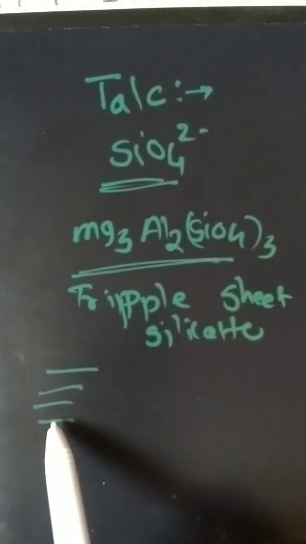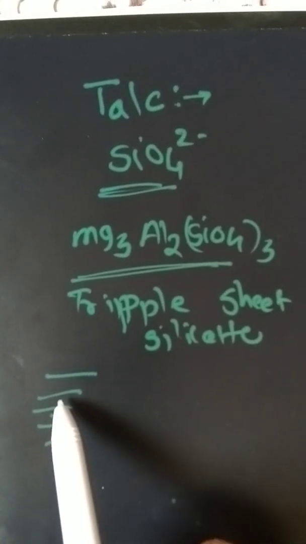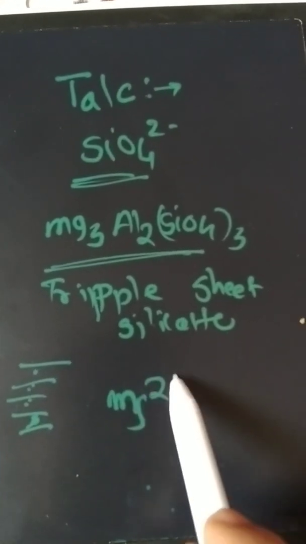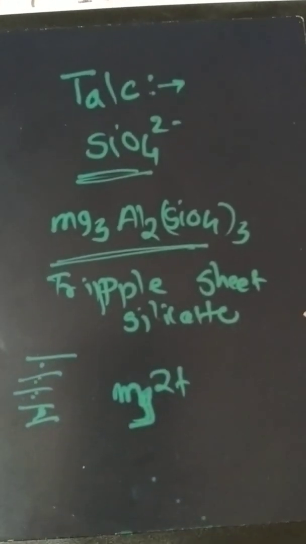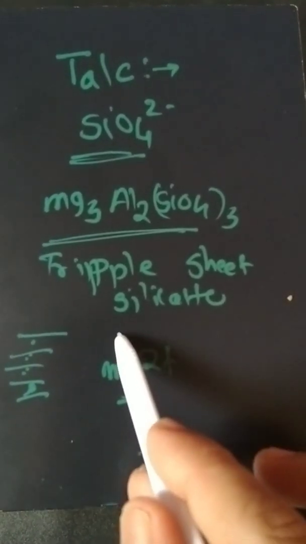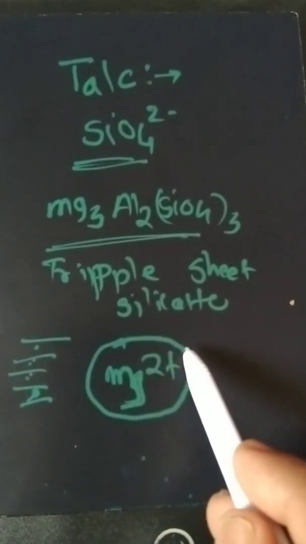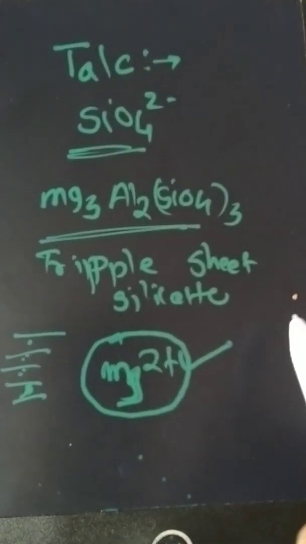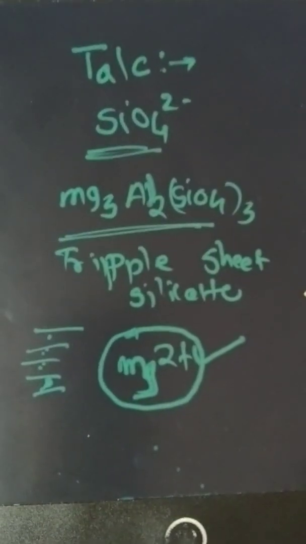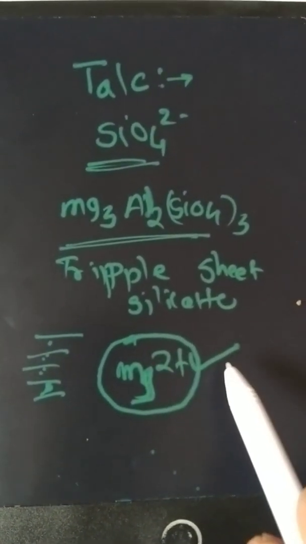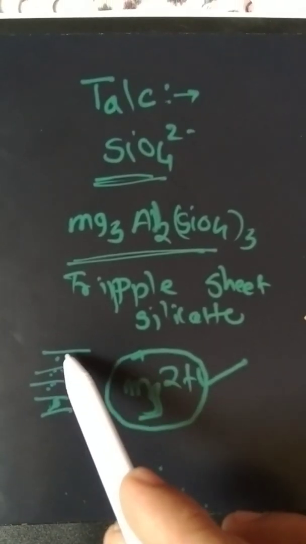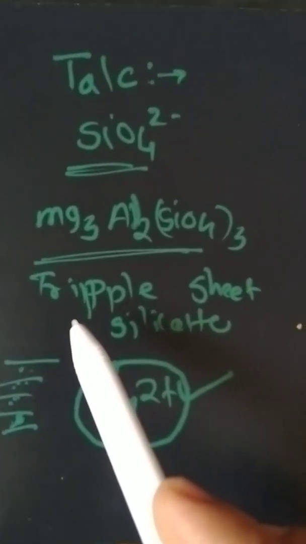In this way, these triple sheet forms are there, and the sheet contains aluminum and magnesium ions. Mg2 plus metal ion is present in the talc of the talcum powder. So talcum powder analysis is performed for Mg2 plus because it is present in higher amount in the talcum powder, and it has importance there: it acts as a moisture absorbing material and for the layer formation of the sheet structure of the talc silicate.